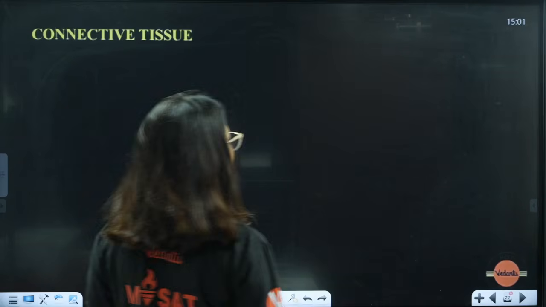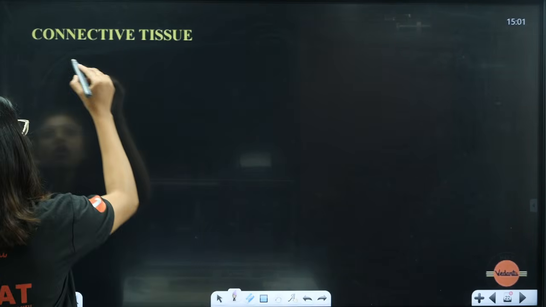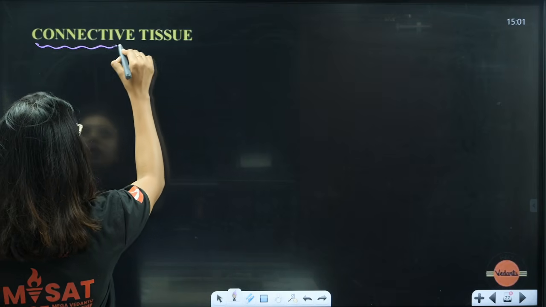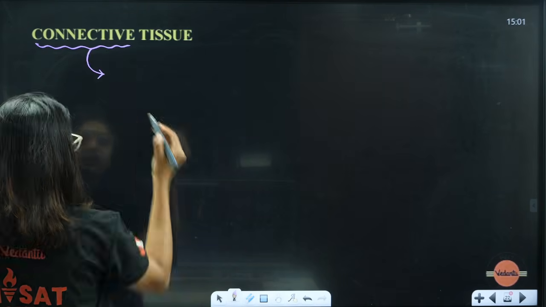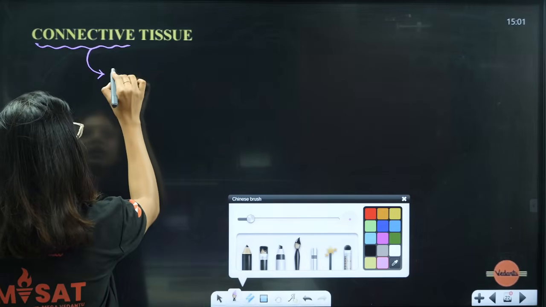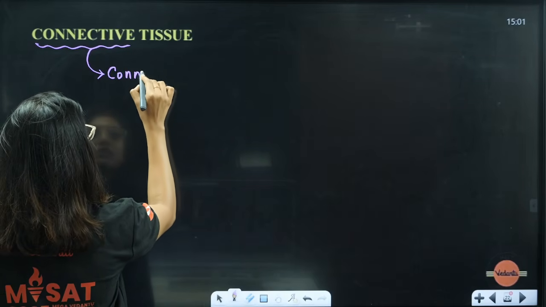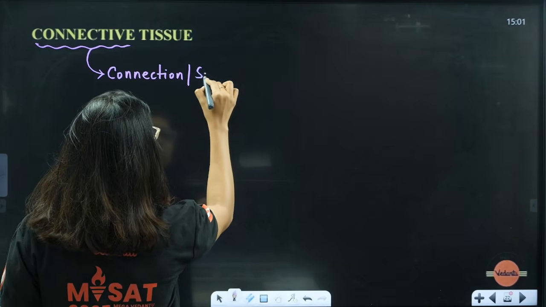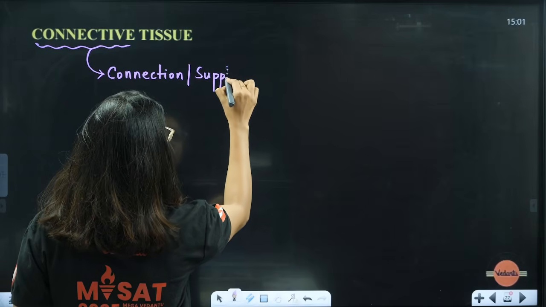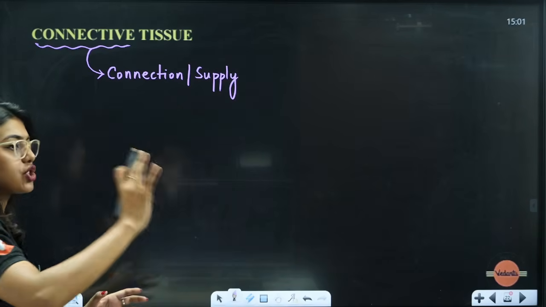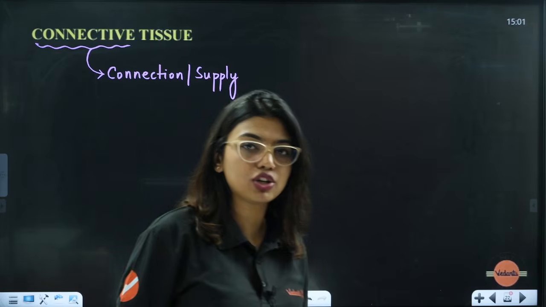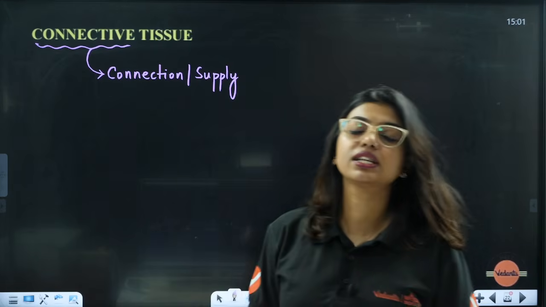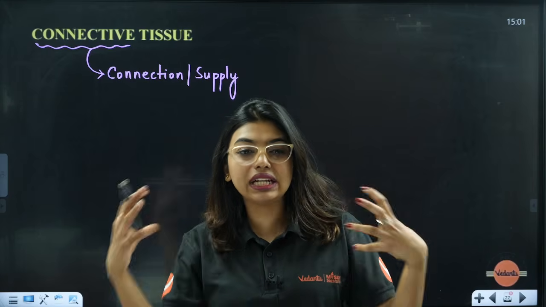So look here. Connective tissue, students, is very important. What is this connective tissue used for? Ma'am, it is used for connection, right? It is used for connection, or it is used for supply. Mainly, more than the word connection, it makes sense to use the word supply. It is to supply something for us, maybe oxygen, maybe nutrients, just like how the blood is doing it for us. Now here you should understand, connective tissue has many types.